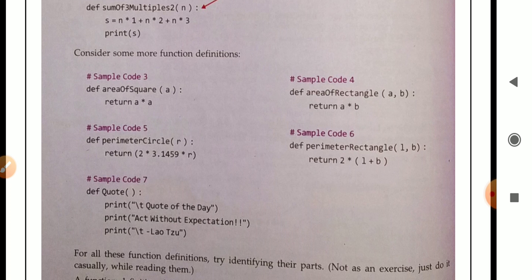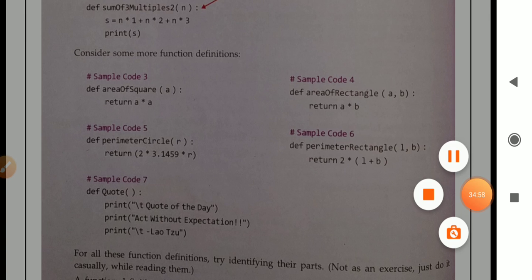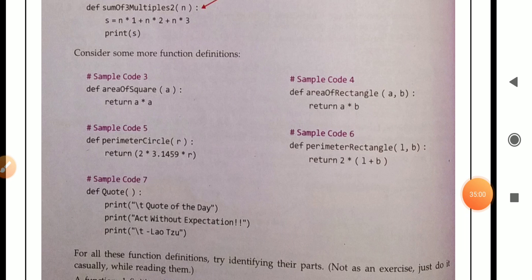Sample code 6. Def perimeter rectangle in parenthesis l comma b return 2 into l plus b. These all are sample codes that represent how the function definition or function header is written and how we are using the return statement.